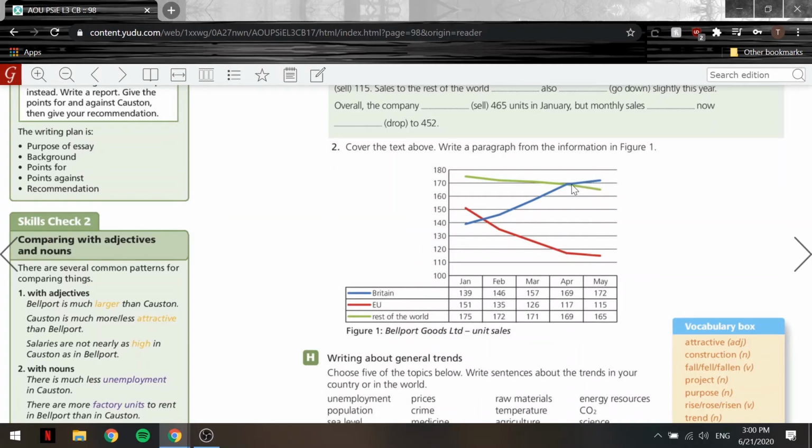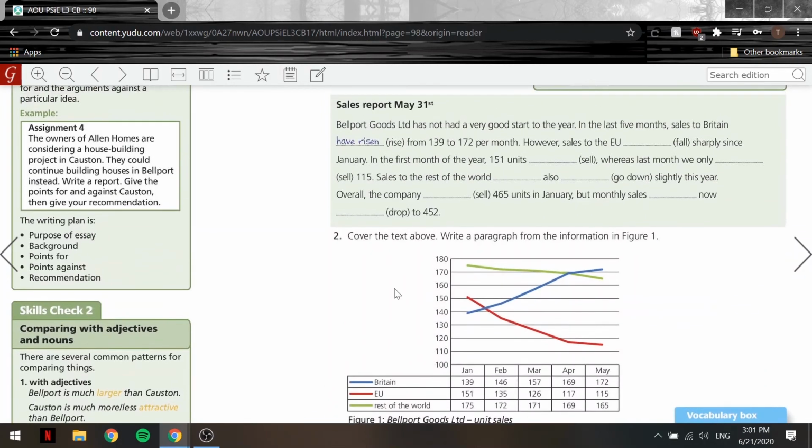But that's not the best thing, because if you see the rest of the EU greatly declines. Look at this decline. From 150, it goes down all the way to almost 115. Okay, so that's not good. That's not what you want. And for the rest of the world, as you can see, from around 175 maybe, it gradually again goes down at a normal rate, I'd say, but any decline is not good. So it goes down to about, I'd say, 165 or 166. So now let's put all of that in writing, what we just said.